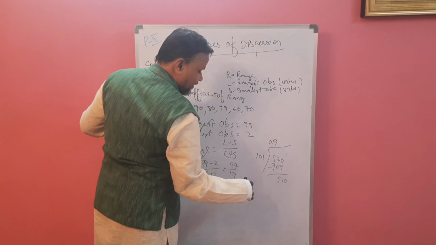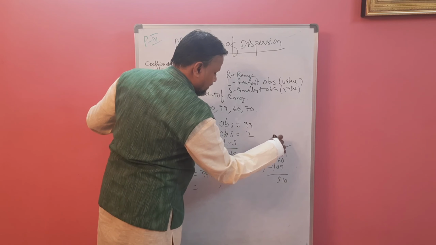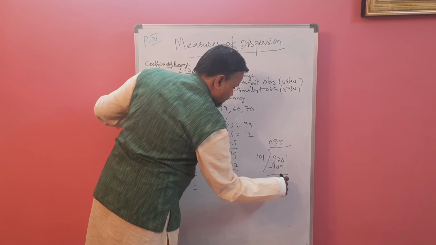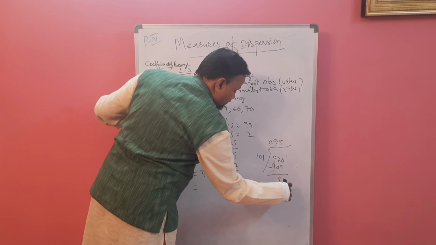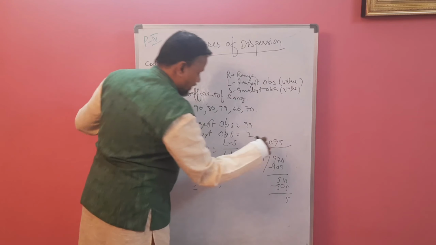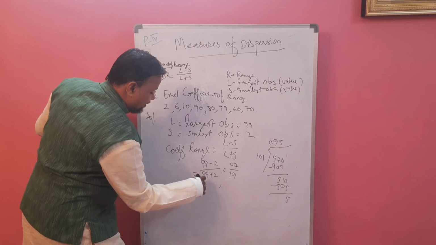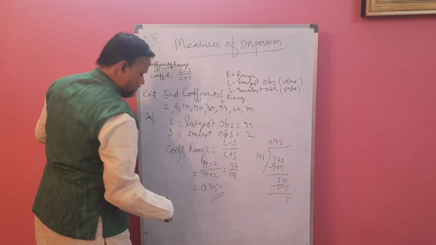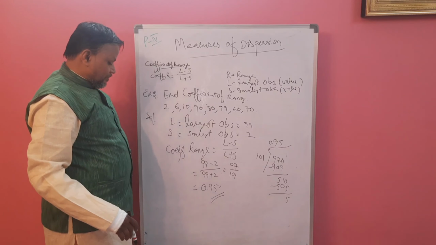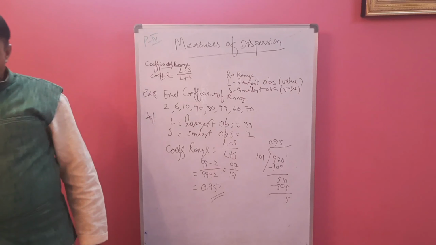Now 50 goes again 5 times: 5 ones are 5, 5 zeros are 0, 5 ones are 5. Up to the second decimal place it is enough. This is nothing but 0.59. So this is your coefficient of range.